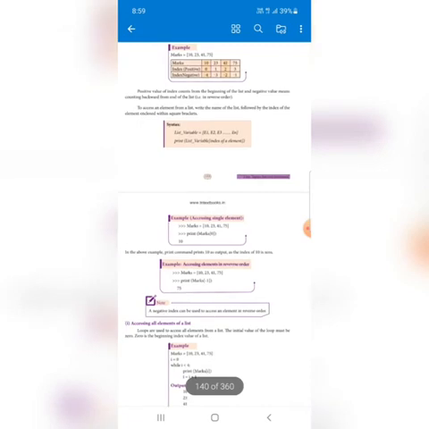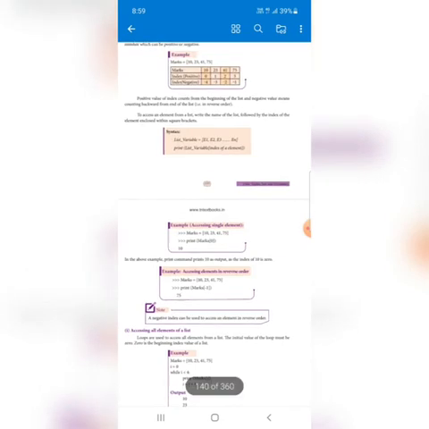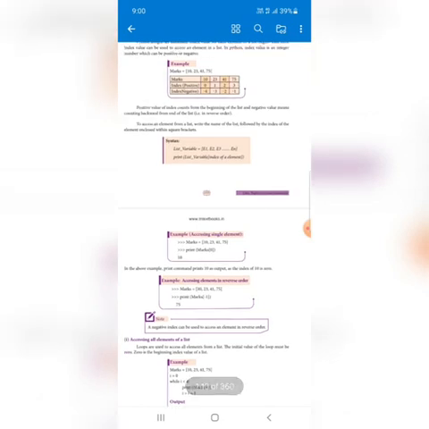Here also, the index value starts with 0, but both positive and negative IDs are there. So the first element has the positive ID starting with 0, and the negative IDs start with -1. The end of the list is mentioned as -1.